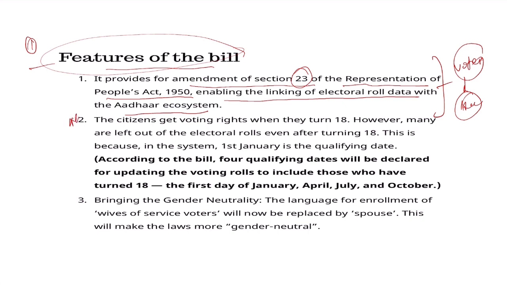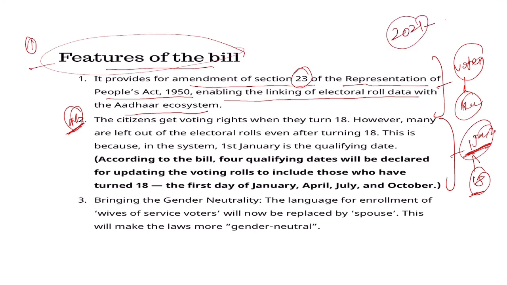The second very important point: before, only 1st January of every year was considered the qualifying date for turning 18. For example, if you turned 18 on 1st January 2021, then you were eligible for voting. But if you turned 18 on 1 February 2021, you were not eligible for the 2021 elections, because there was only one date. Now there are multiple qualifying dates. If you turn 18 on 1 January, you are eligible.